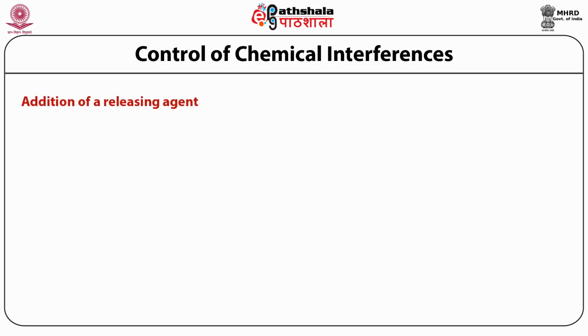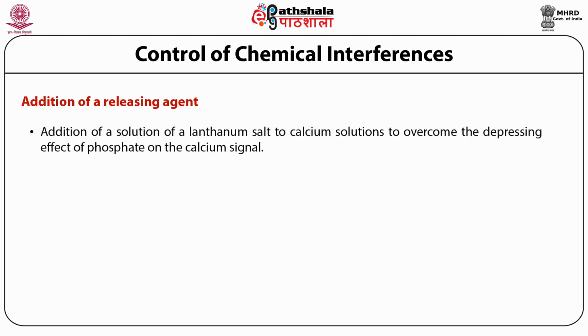The addition of releasing agent. So we can avoid or minimize chemical interferences by using releasing agents. A releasing agent is a chemical which reacts preferentially with either the element being determined or with the interfering component. So addition of a solution of lanthanum salt to calcium solution overcomes the depressing effect of phosphate on the calcium signal.